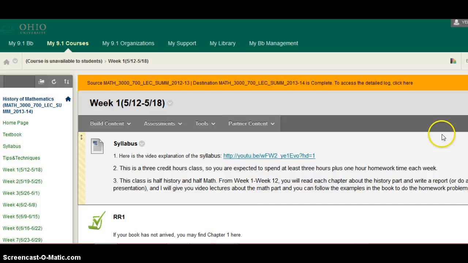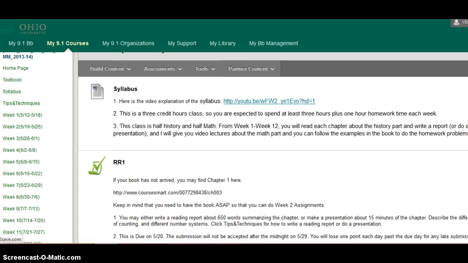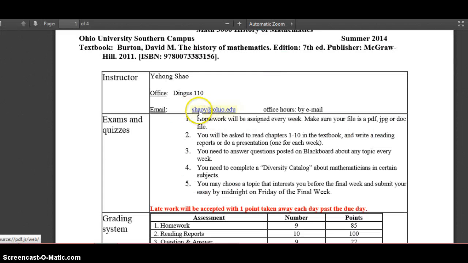If you don't like reading reports each week, that is an option. But from past teaching experience, most students did the writing because the presentation may actually take you a longer time to do. So instead of writing a report, you would give a presentation and record it and post a link on Blackboard so I can grade it.